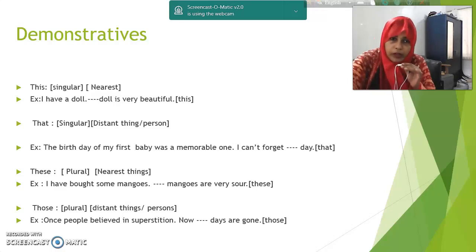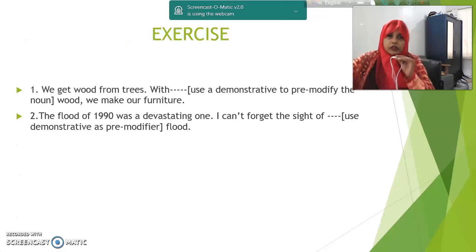I hope you have understood. So, here is an exercise for you. Number 1. We get wood from trees. With blank, use a demonstrative to pre-modify the noun. Bracket complete. Wood, we make our furniture.